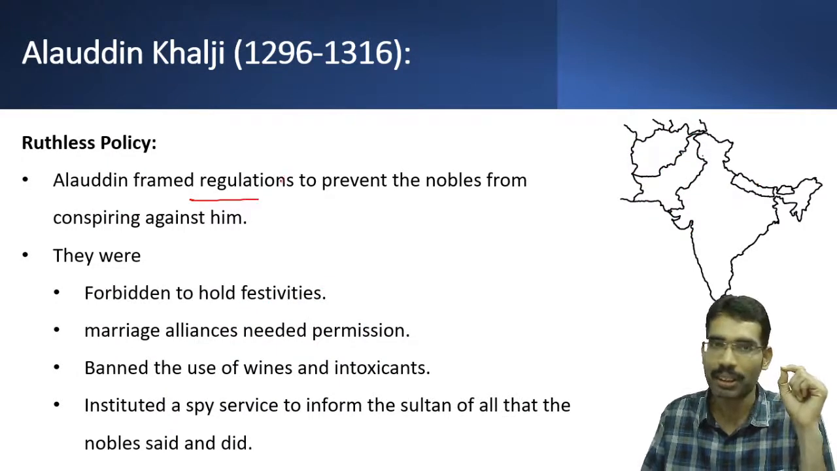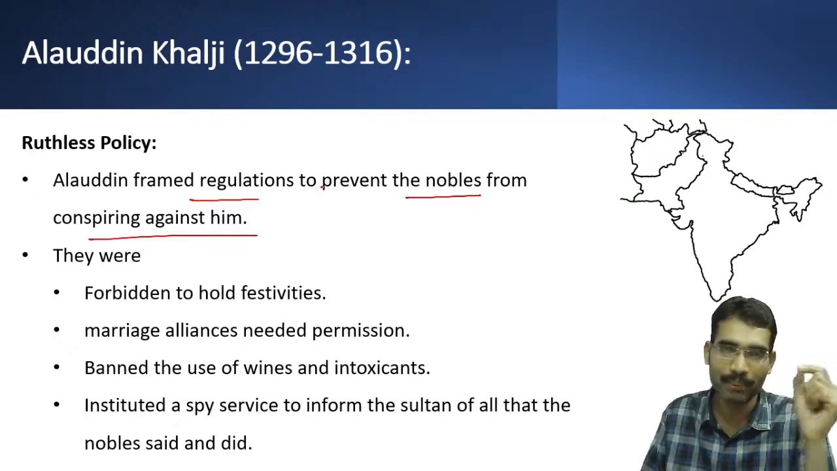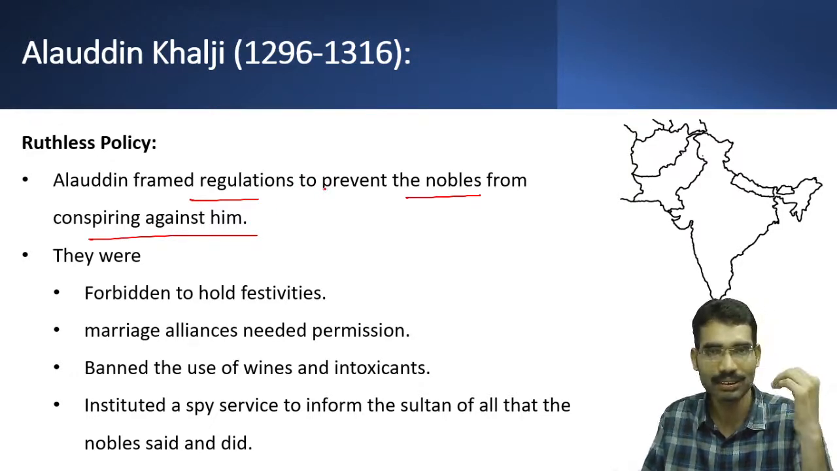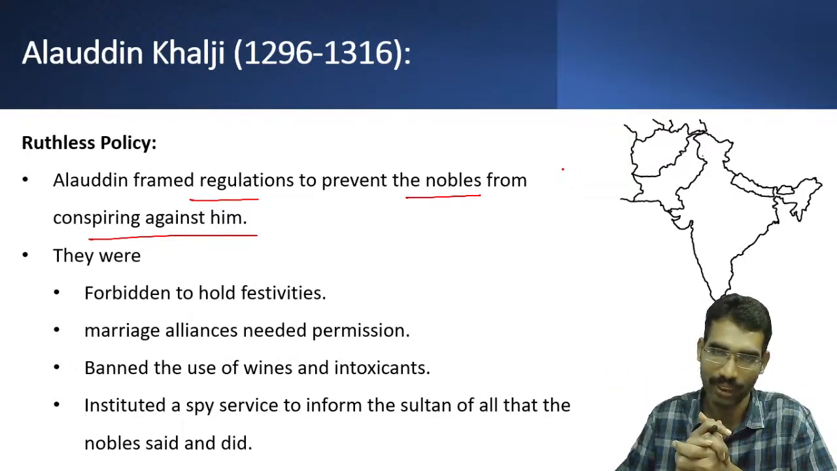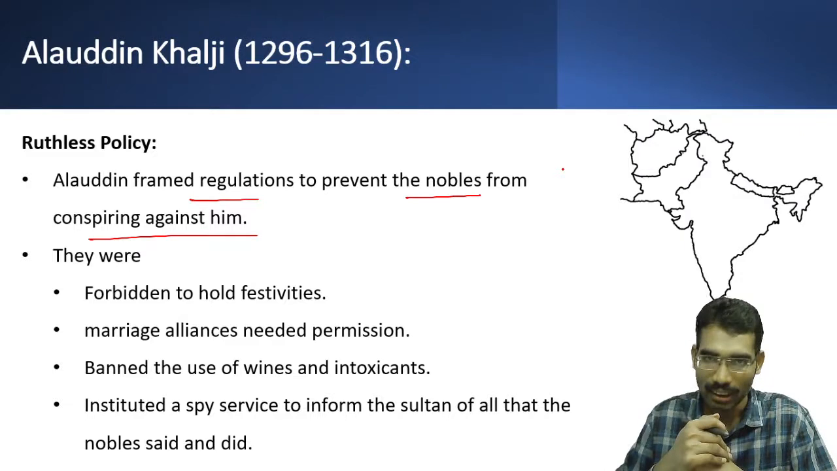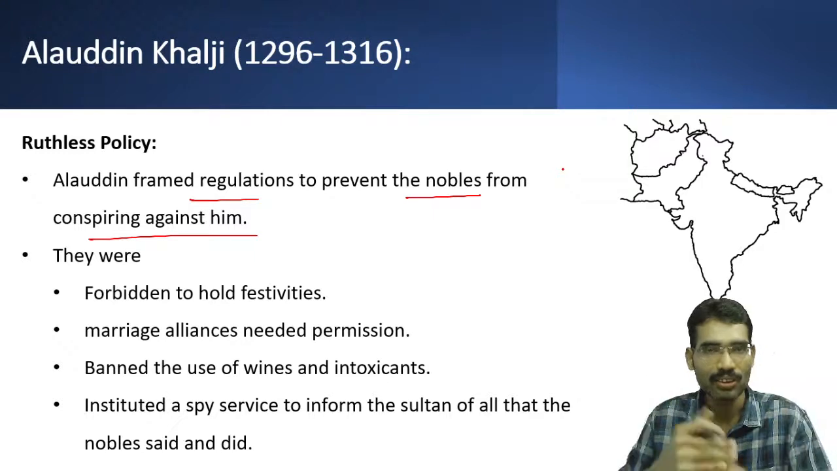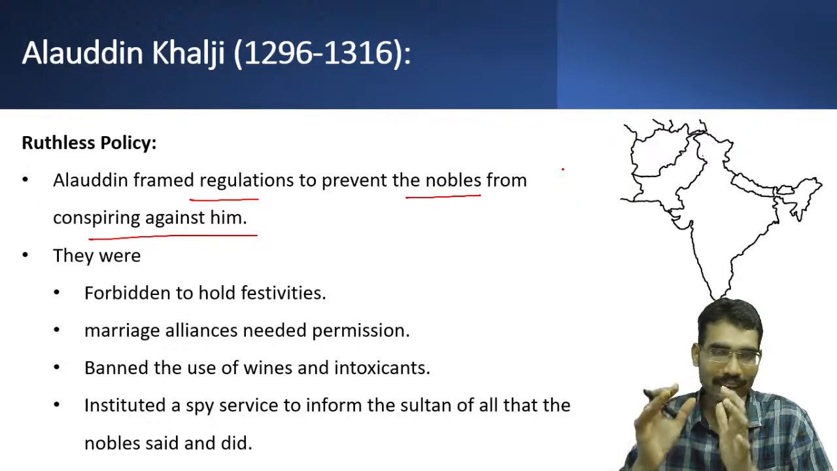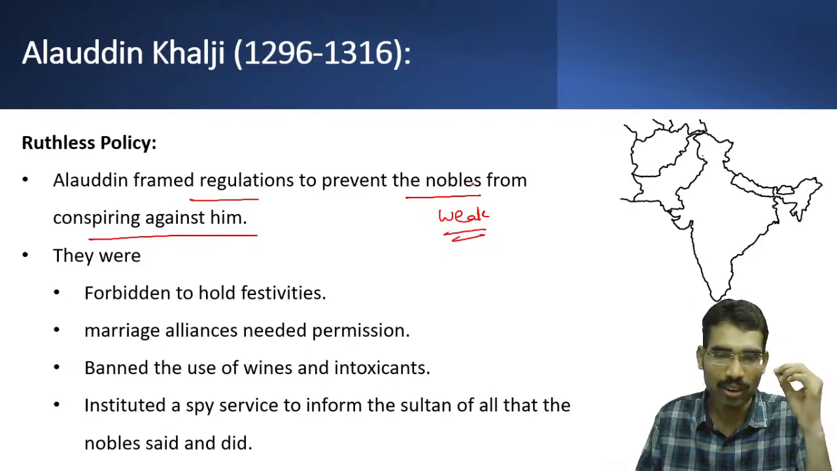Alauddin framed some regulations also to prevent the nobles from conspiring against him. Now, he had become Sultan under different circumstances. He killed his uncle and he became the Sultan. So naturally some kind of opposition was expected. In order to safeguard his authority and protect his position, he framed regulations to prevent the nobles from conspiring against him. Literally, he made the nobles very weak so that they would not even think of conspiring against the Sultan.